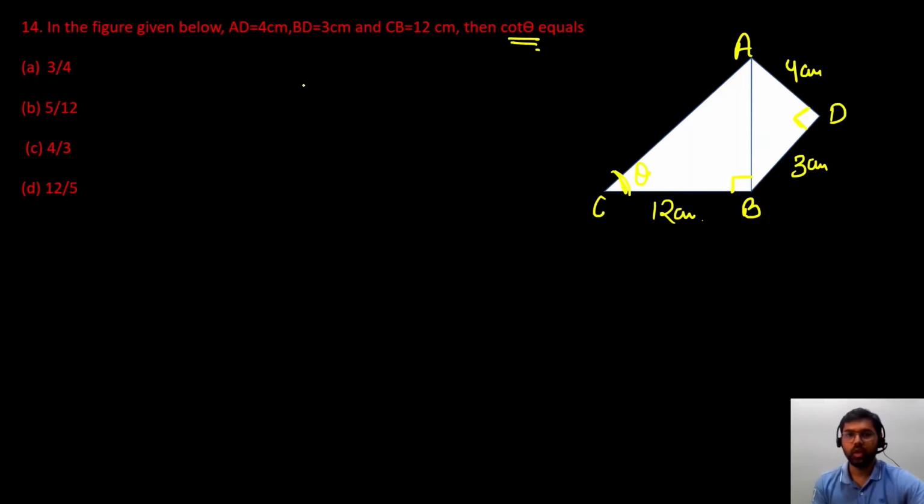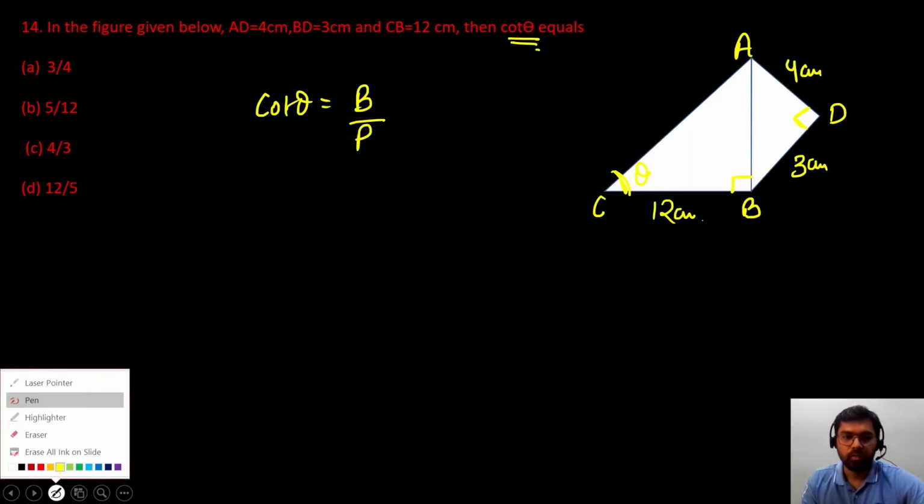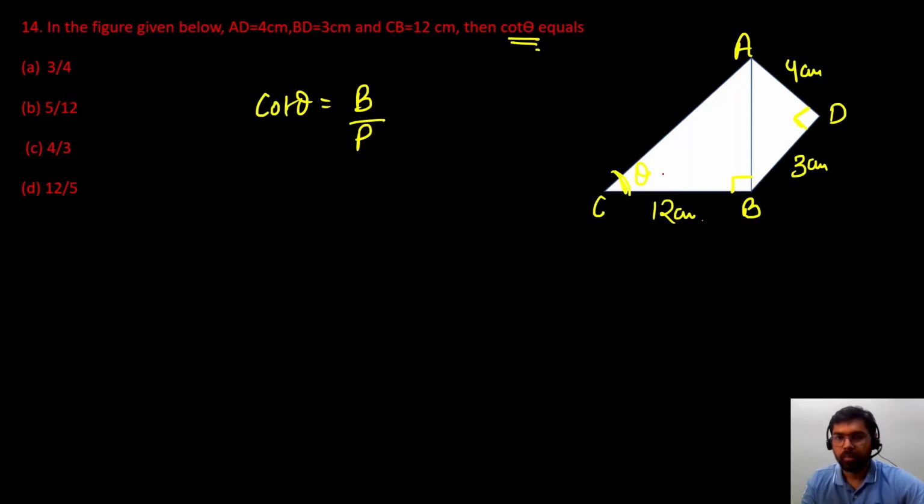So to find out the value of cot theta, we know cot theta is the ratio of base upon perpendicular. So with respect to theta, my base will be 12, okay, and perpendicular will be AB. So I have to find out the value of 12 upon AB. But we are not given AB, so first of all I have to find the length of AB. But we are given a right angle triangle ADB, in which two sides are given, 3 and 4.